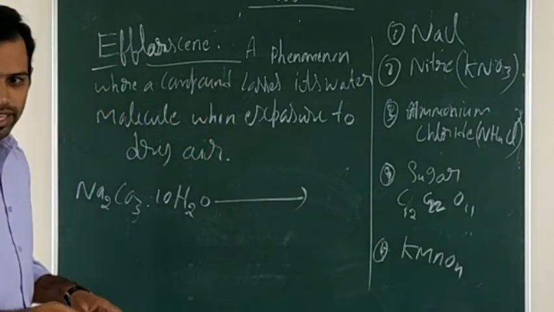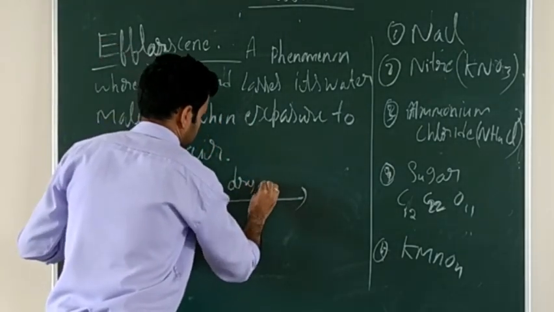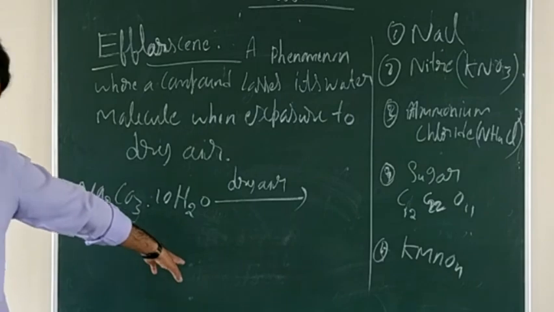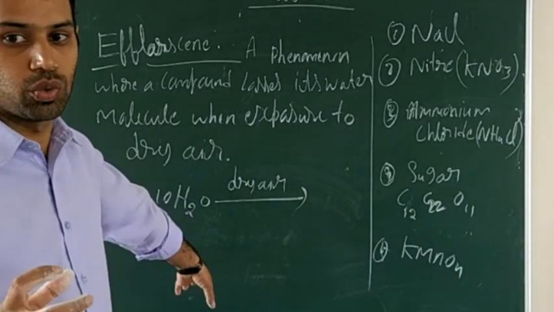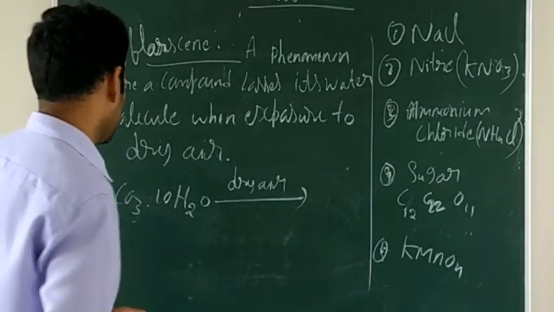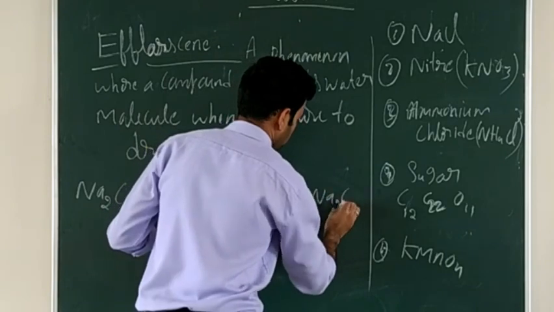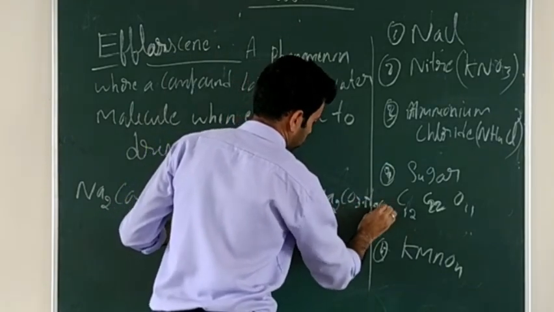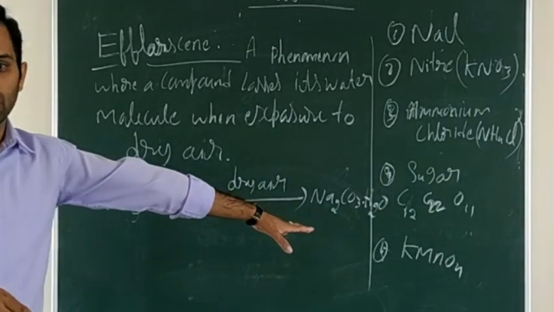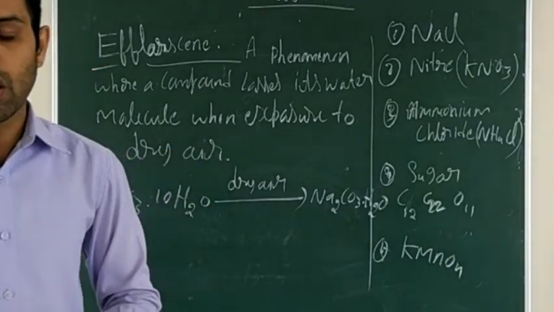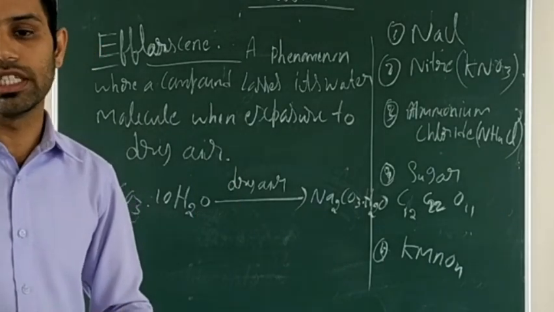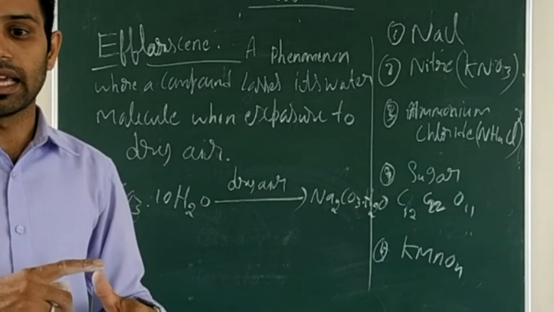For this one, if you pass the dry air, how much water is there? 10H2O, decahydrate. Decahydrate is converted into the monohydrate, Na2CO3, H2O. So if you pass the dry air, that will become monohydrate. So the definition indicates that it is the phenomenon where a compound loses its water molecule when exposed to the dry air.